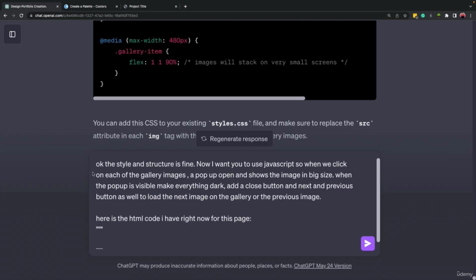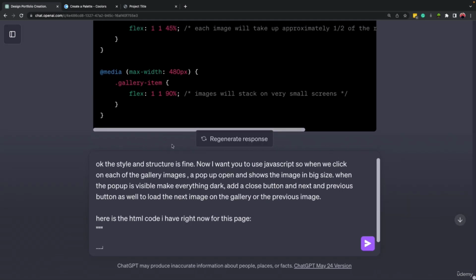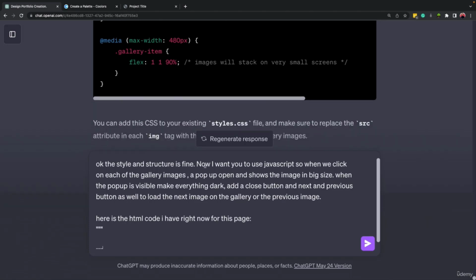All right, so I explained that the style and the structure of this image gallery is fine right now. Now I want you to use JavaScript, so when we click on each of the gallery images, a pop-up opens and shows the image in big size. When the pop-up is visible, make everything else darker, okay?